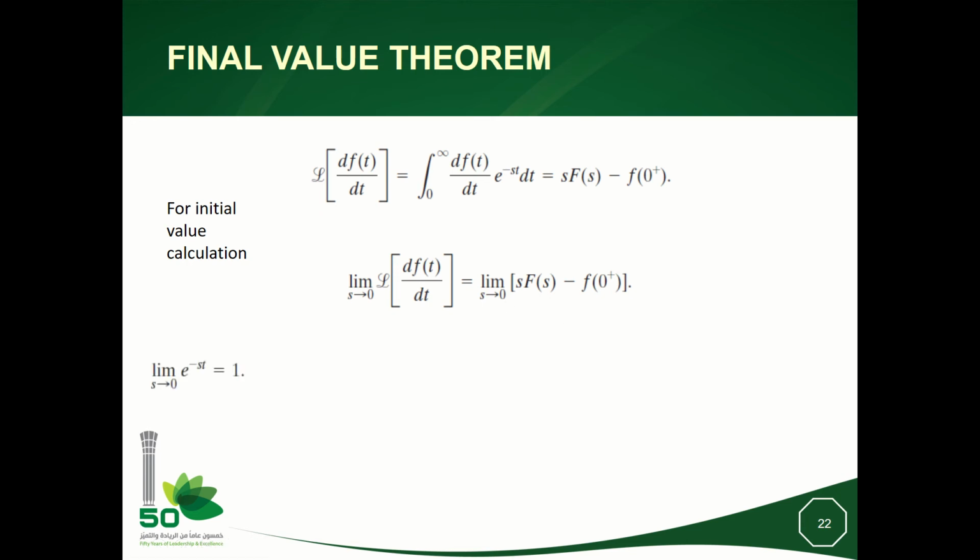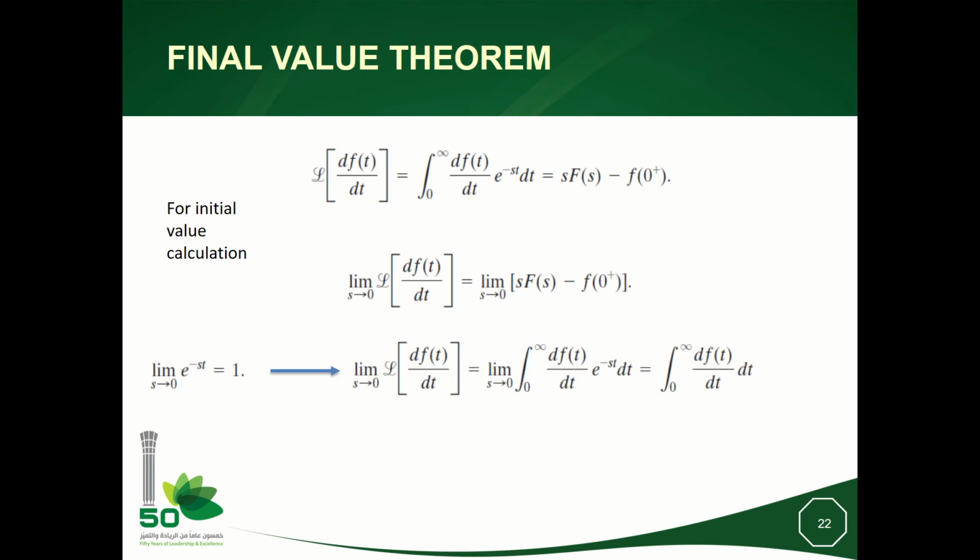Exponential of minus st at s equal to 0 will be 1. This implies that the Laplace of the derivative of f with respect to time when s goes to 0 will be equal to the integral of df over dt dt, okay? Because the exponential here will be replaced by 1 at s equal to 0.